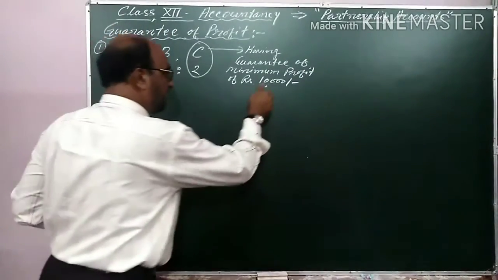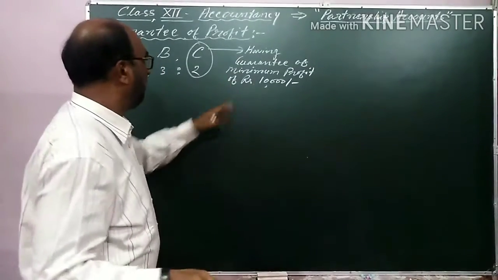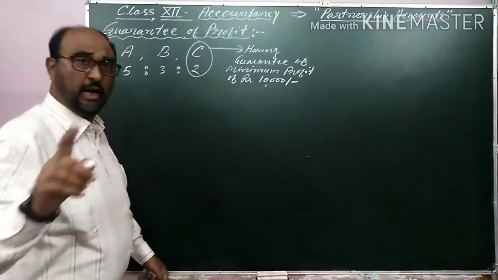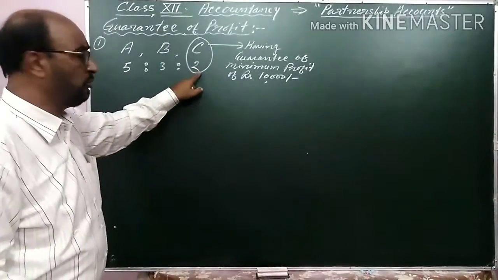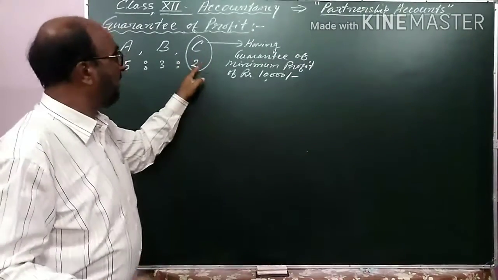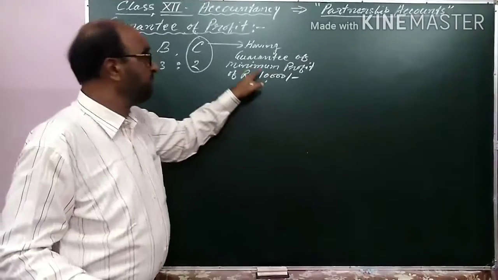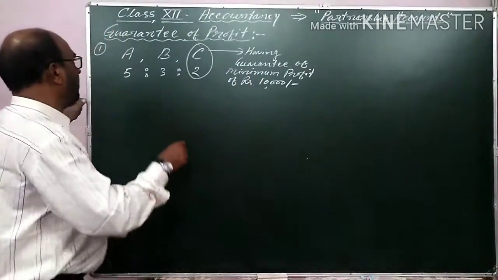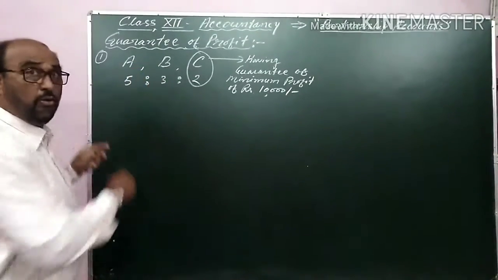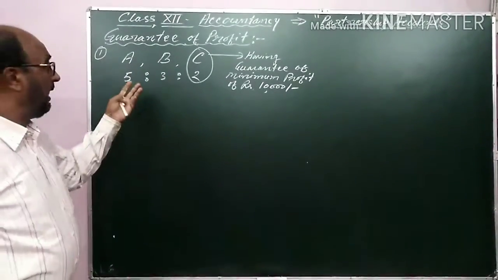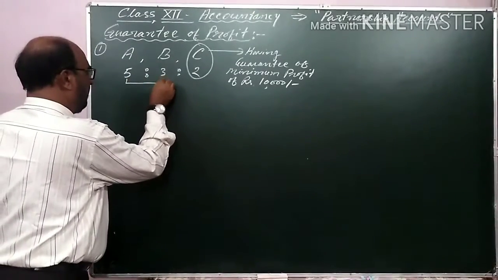And if he gets 10,000 and more, there is no matter of any adjustment. But if the normal share of profit for C in this ratio, 5:3:2, is less than 10,000, then that will be sacrificed by A and B, who are old partners, in their internal ratio. This is known as their internal ratio.